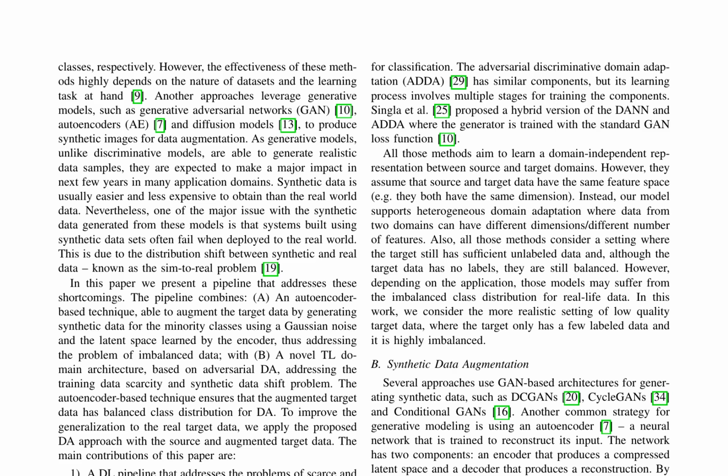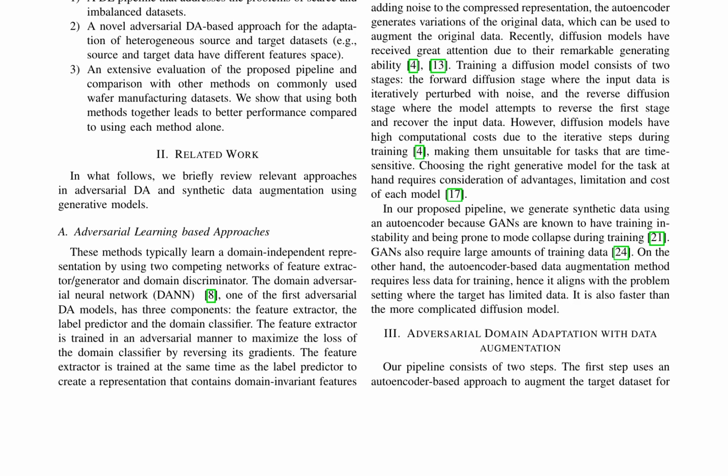The autoencoder generates synthetic data for minority classes by leveraging Gaussian noise and the latent space, effectively mitigating the problem of imbalanced data. This approach enables the creation of additional data points that are similar to the minority class, thus reducing the class imbalance. The domain adaptation component is built upon adversarial learning, designed to adapt to heterogeneous source and target datasets. This allows the pipeline to effectively handle domain shifts between the source and target datasets, ensuring improved performance.